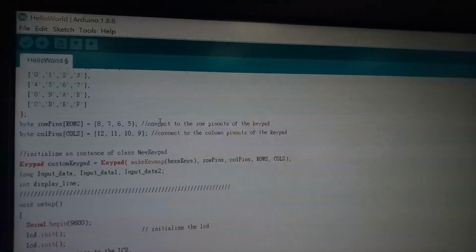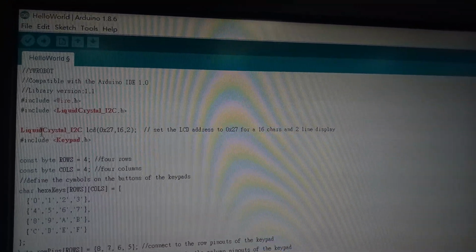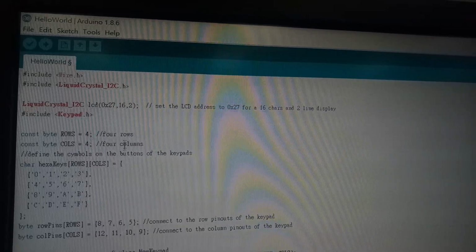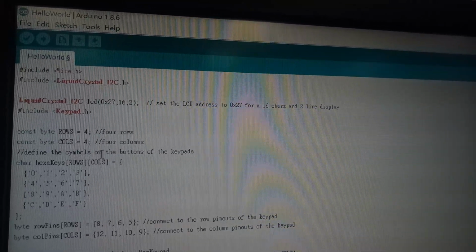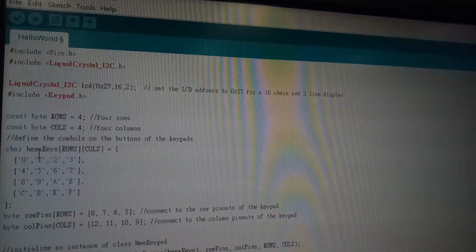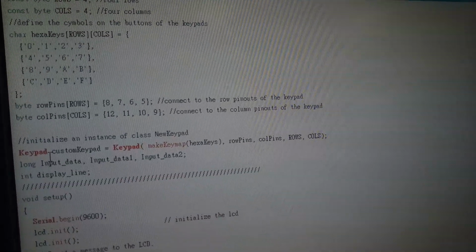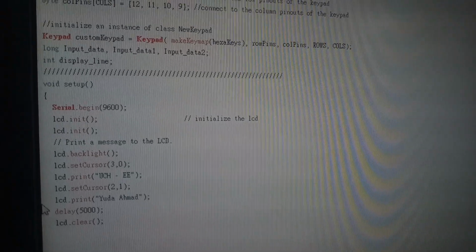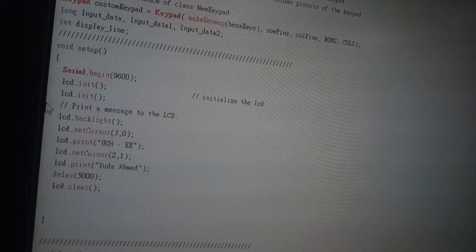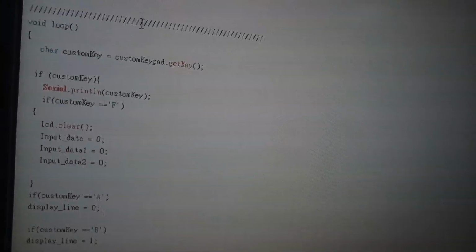This is my syntax. Yeah, this has counts by rows, and this is my keypad. This is my keypad, and this is my preset up, and this is my void loop.